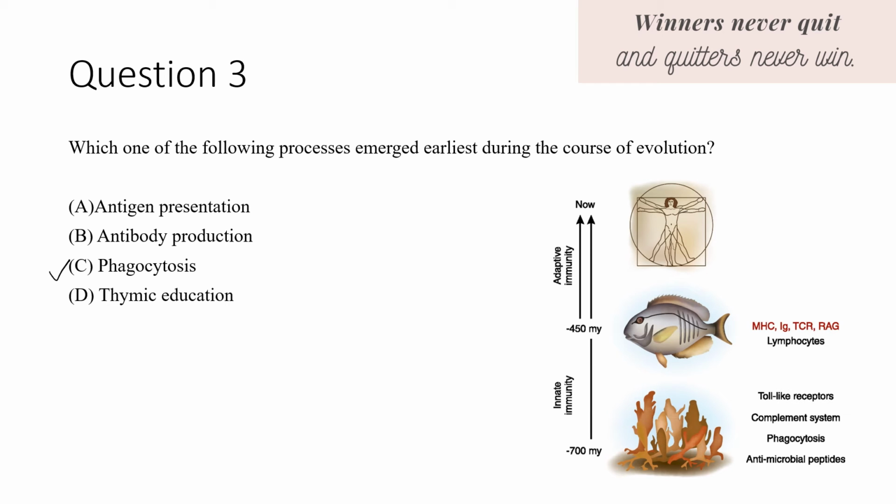Phagocytosis. And yes, this is a part of innate immunity. And all rest of 3 options belong to adaptive immunity, which is the most recent one, which is the most evolved type of immunity.